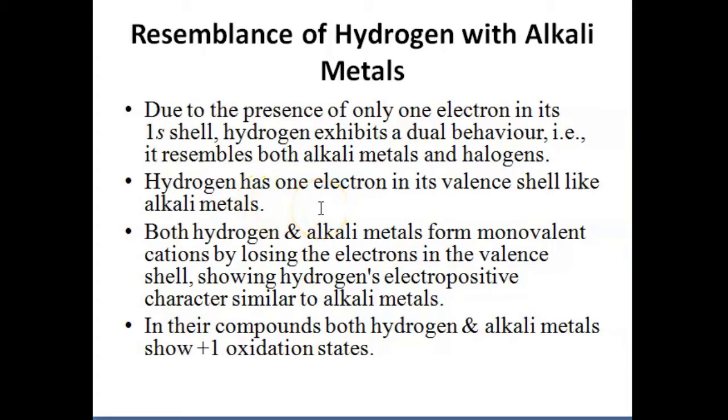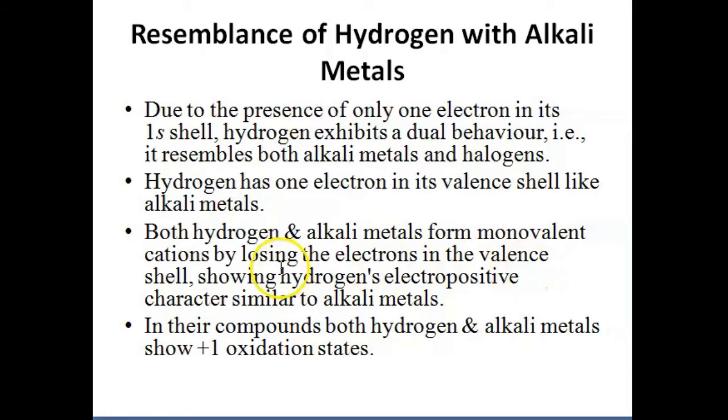Hydrogen has one electron in its valence shell, just like your alkali metals. So, both hydrogen and alkali metals will have the tendency of forming monovalent cations by losing the electron in the valence shell.